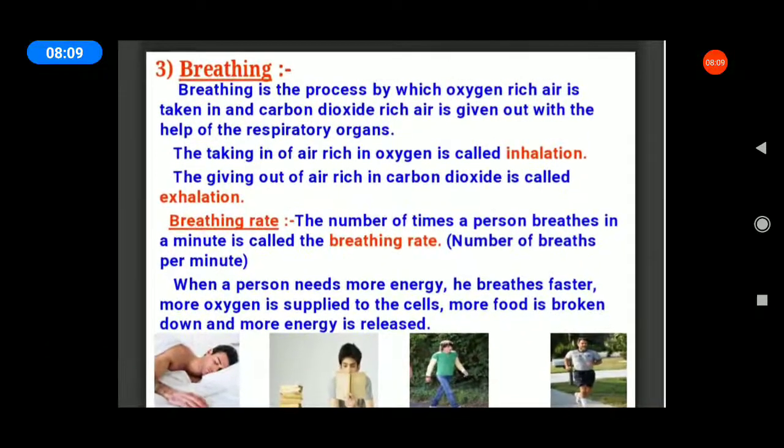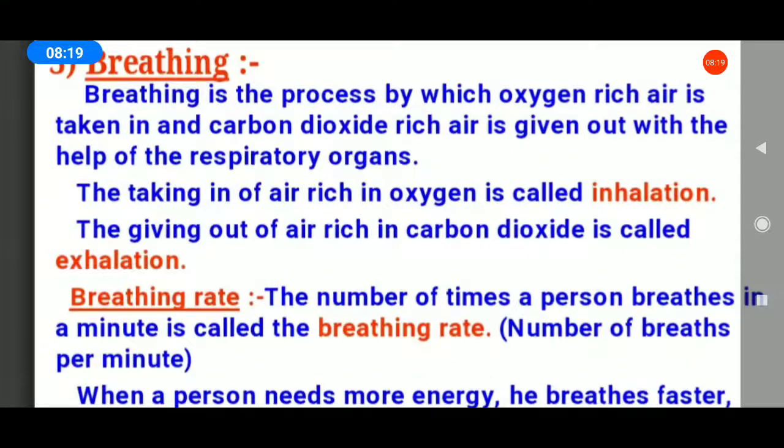Okay, next. Breathing. What is meant by breathing? All of you see your book, students. Breathing is the process by which air rich in oxygen is taken in and air rich in carbon dioxide is given out with the help of respiratory organs.